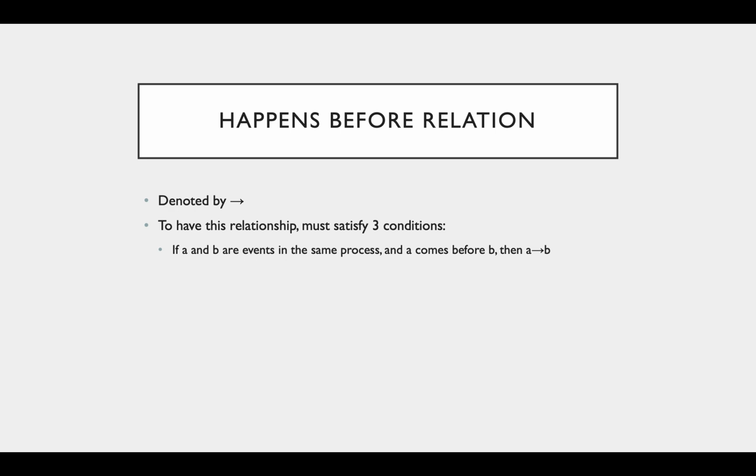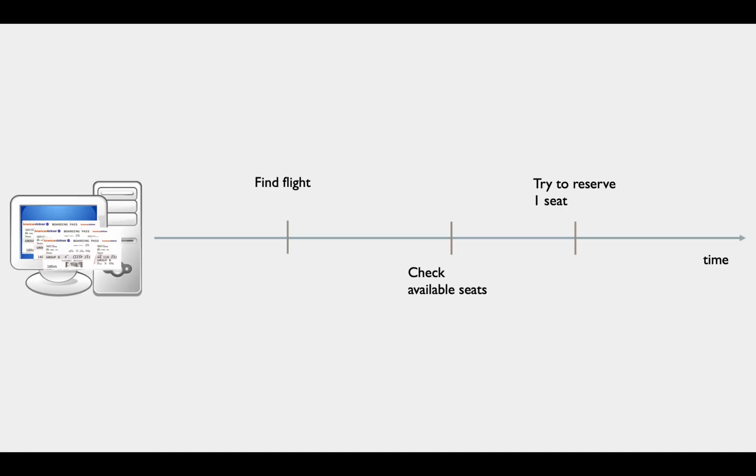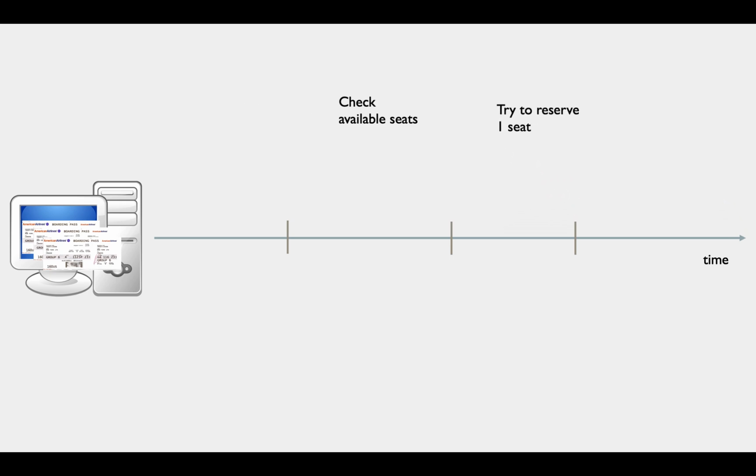The simplest condition states that if two events, A and B, occur on the same process, and A comes before B, then A happens before B. So here we have an example with a single process that has three operations: finding a flight, checking available seats, and reserving a seat. Because finding a flight comes before checking available seats in the process's execution, we say that finding a flight happens before checking for available seats. By this same reasoning, we can say that checking available seats happens before trying to reserve a seat.